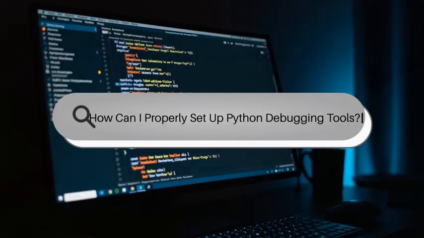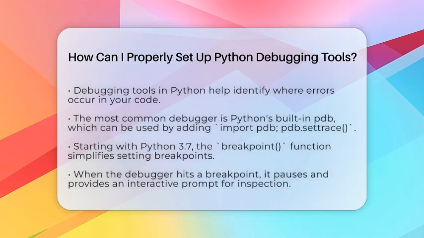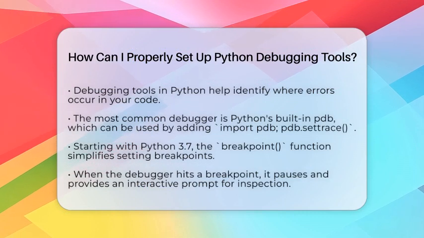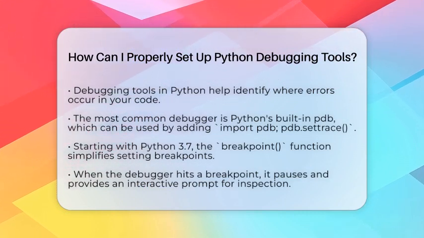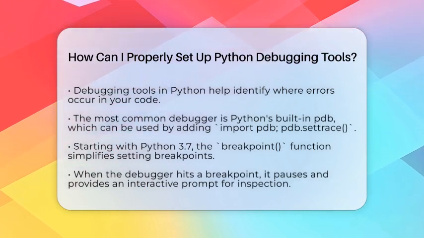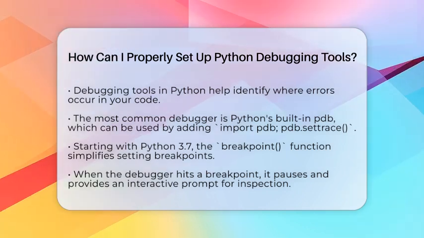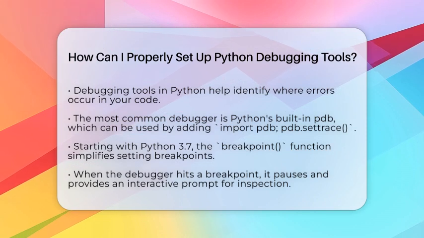How can I properly set up Python debugging tools? Imagine trying to fix a puzzle without seeing all the pieces. Debugging tools in Python are like your puzzle-solving helpers, showing you exactly where things go wrong. If you want to write better Python code and catch errors faster, setting up debugging tools is a smart move.